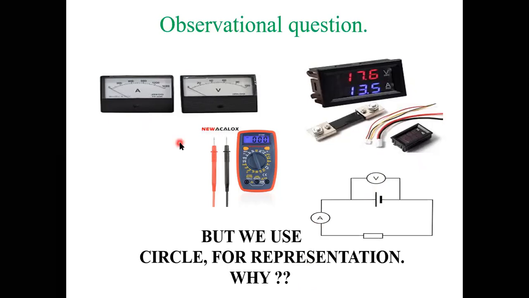What I'm asking is, on what basis are we using a circle for representation of the ammeter and voltmeter? That is my question. Because the measurements subject is over for you, and you have done a lot of experiments in the measurements lab, machines lab and networks lab also. And this is nothing but a simple observation.